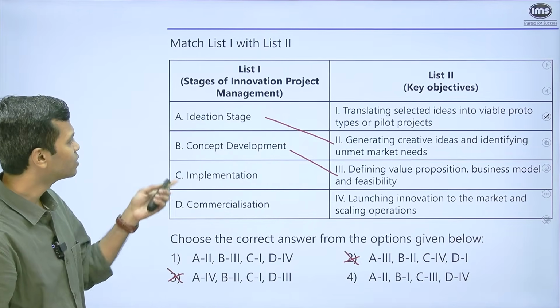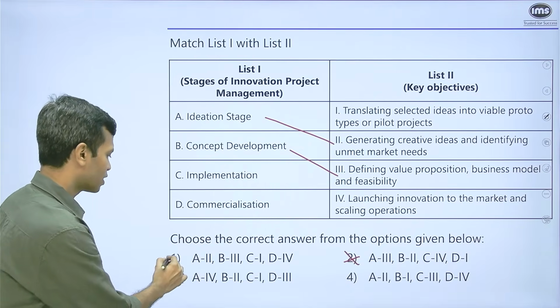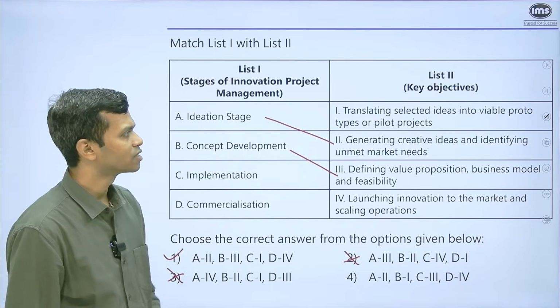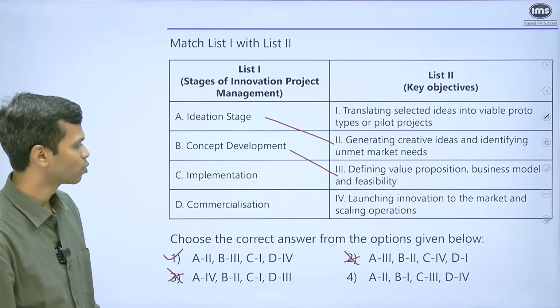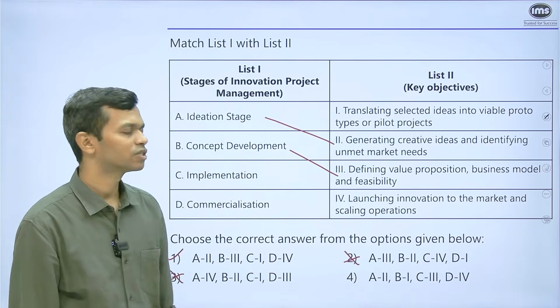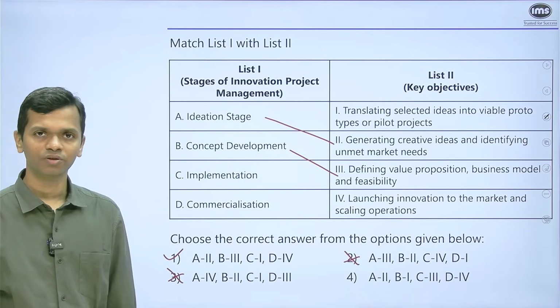So since we have found this, we have solved the question. A2, B3, there's only one option where that exists, which is option 1. C1, implementation, is obviously translating selected ideas into viable prototypes. And D4, which is commercialization, meaning you're launching the innovation to the market and scaling operations. Okay, so that's the right answer for this question.